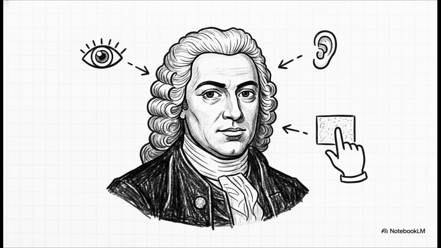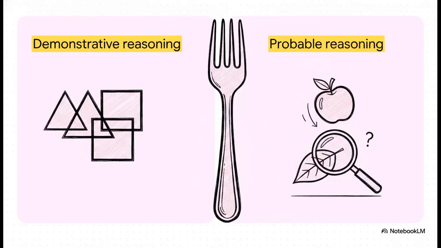For Hume, causal relations, cause and effect, are the only tools we have that let us step beyond our immediate memory and our present senses to make any sort of prediction. So, to systematically break down our beliefs, Hume introduced a brilliant concept that philosophers now call Hume's fork. He basically argued that all human reasoning can be sliced into two distinct categories. On the left side, we have demonstrative reasoning. This deals with pure logic and math, things that are absolutely 100% certain. On the right side, we have probable reasoning. This deals with empirical facts and the messy physical world, things we actually have to learn through experience.